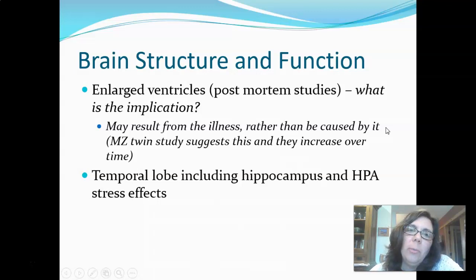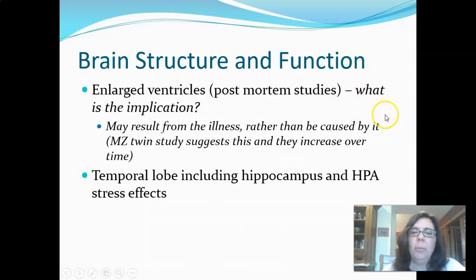If we look at brain structure and brain function, one of the most basic things that we've known for many decades is that on postmortem, at autopsy, we see that people with schizophrenia have enlarged ventricles. Those are the open spaces in the brain in several areas. And we're not sure whether it's the result of the illness, whether it's caused by the illness. Monozygotic twin studies seem to show that that might be the case, and that the twin who doesn't have schizophrenia does not seem to have the same enlargement of ventricles, and the fact that they increase over time also seems to indicate the same thing.